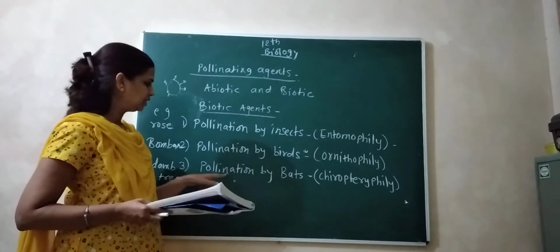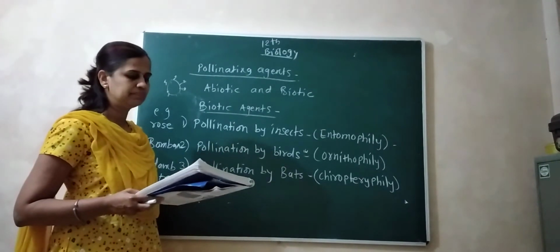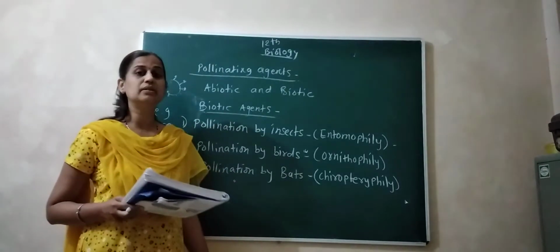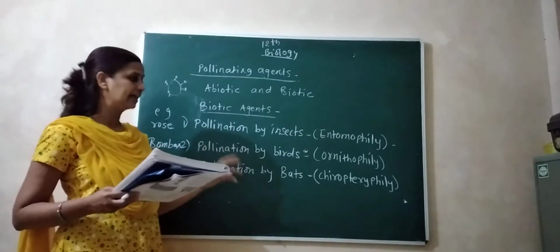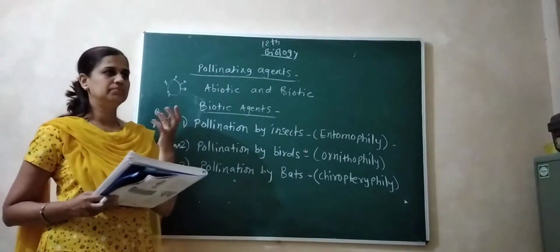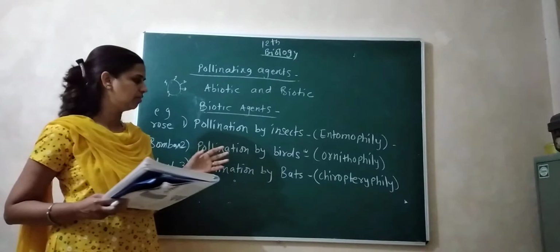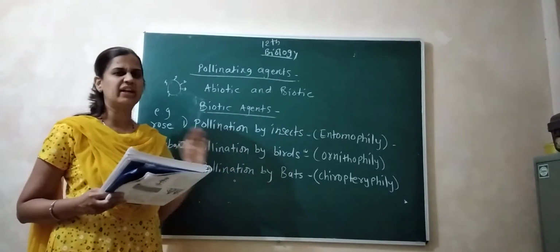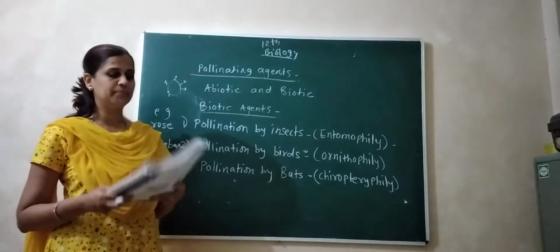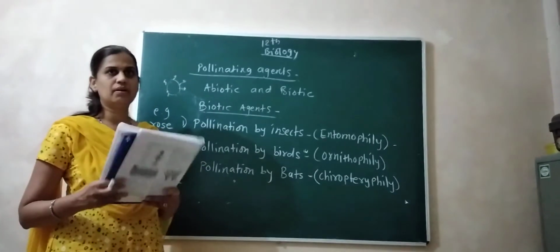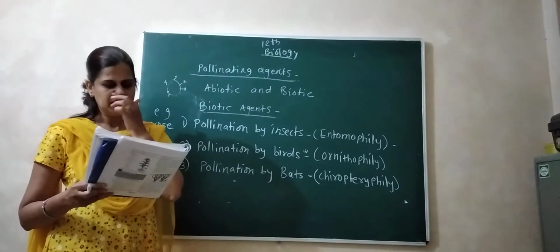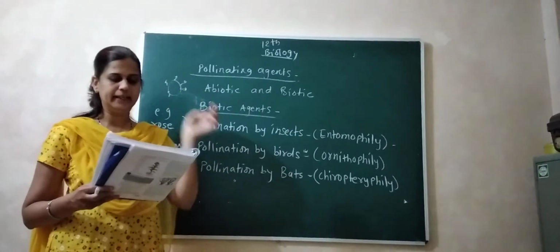What are the exact adaptations in pollination by bats? The flowers are dull colored, without a special color, but the fragrance is very strong. They secrete abundant nectar.